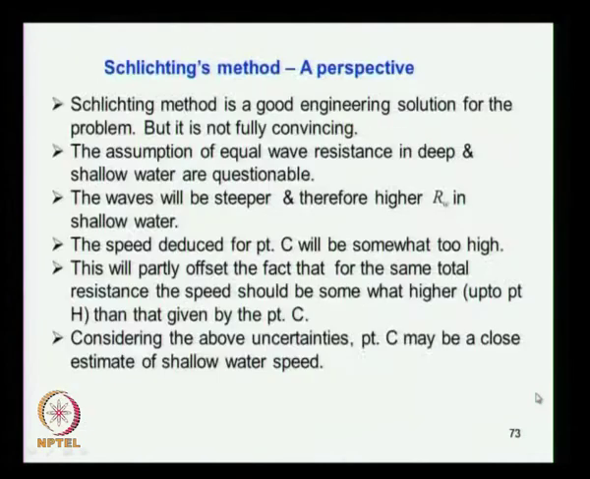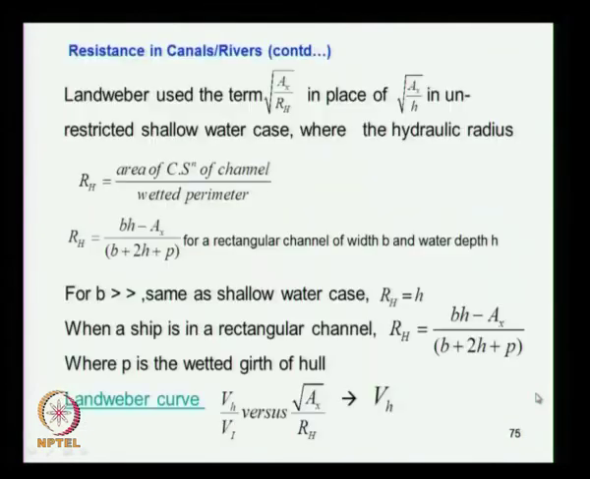So what do you get? We get this quantity from the curve we have seen, the Landweber curve, VH by VI against the square root of AX by RH. I think there is a mistake here; the square root should be only on the numerator. From the graph you get this value, and by knowing VI, which is known from the wave theory expression I have shown, you get VH, the speed of the ship in the canal.